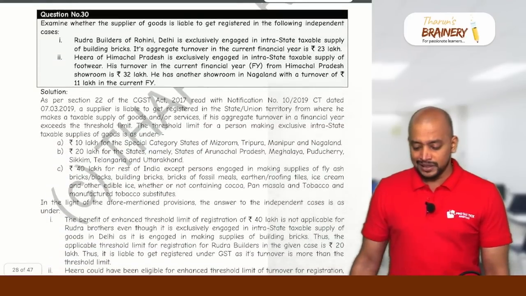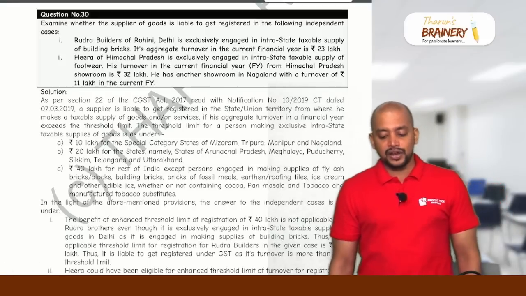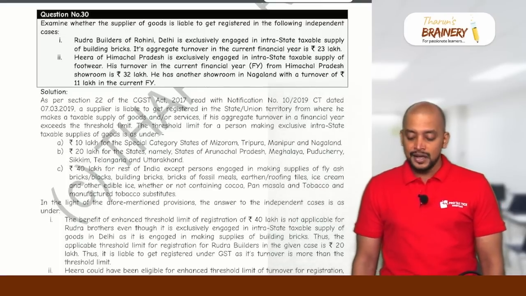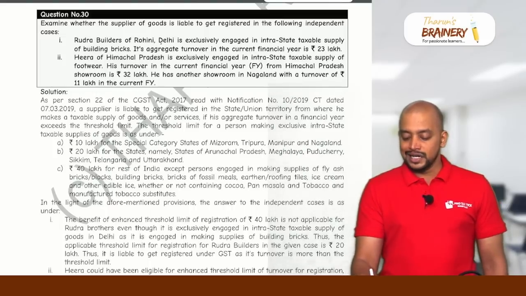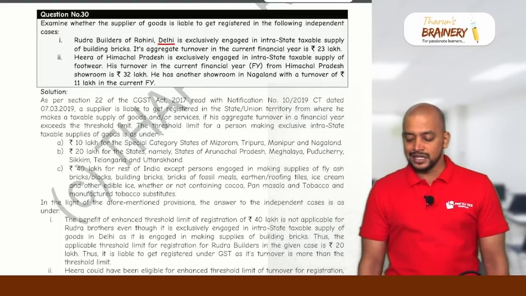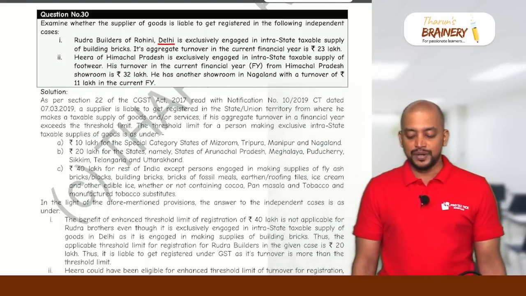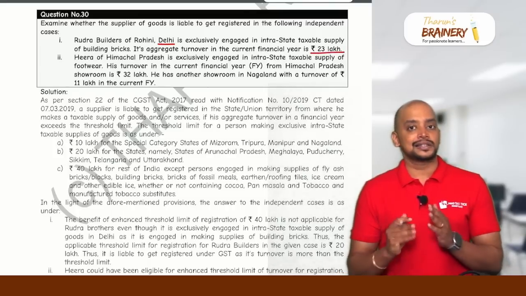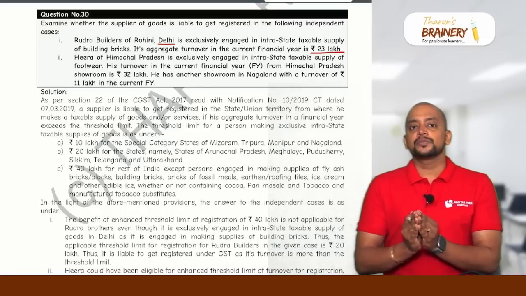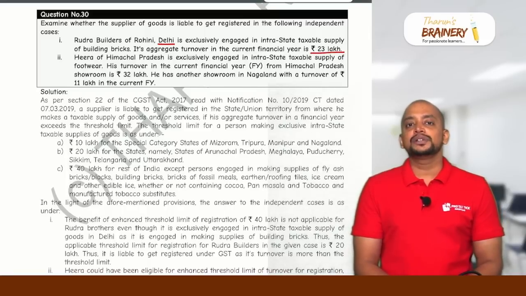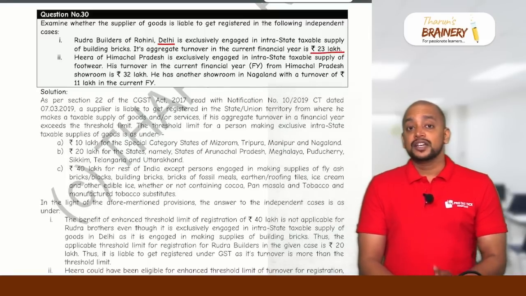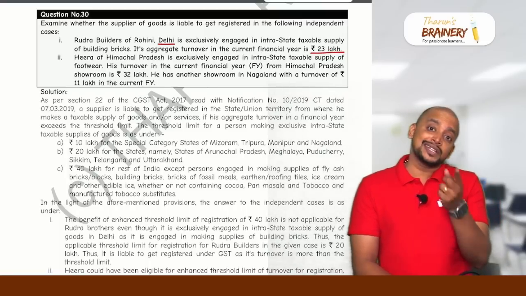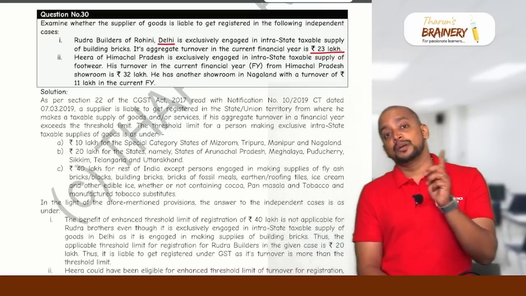Then question number 30, examine whether the supplier of goods is liable to get registered in the following independent cases. Rudra Builders of Rohini, Delhi is exclusively engaged in intra-state taxable supply of building bricks. Its aggregate turnover in the current financial year is 23 lakhs. Now, when a person is doing business in Delhi, the applicable threshold limit will be 40 lakhs if they are exclusively engaged in supply of goods. So in this case, they are exclusively engaged in supply of goods. So the applicable threshold limit will be 40 lakhs.